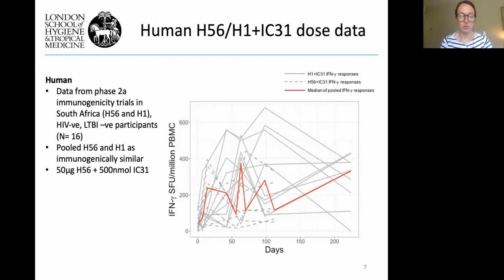This is from a phase 2A trial in South Africa. All participants were HIV negative and non-latently infected, and there were 16 in total. Importantly, the dose they were given was 50 micrograms of the vaccine, and the adjuvant dose was slightly more than we gave to the mice, but it was kept constant as well. So that's the human data set.